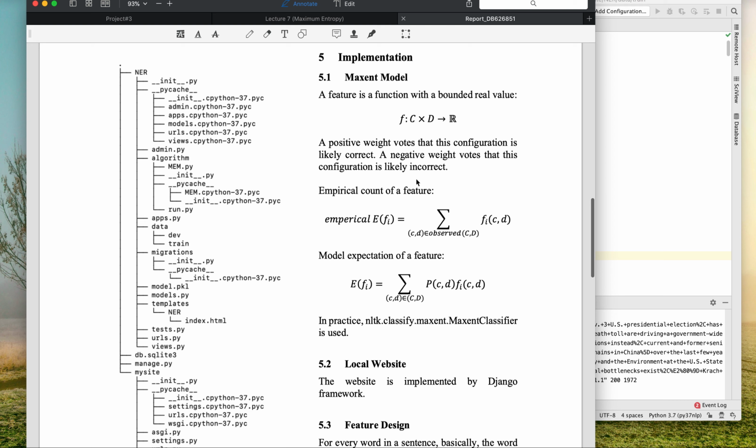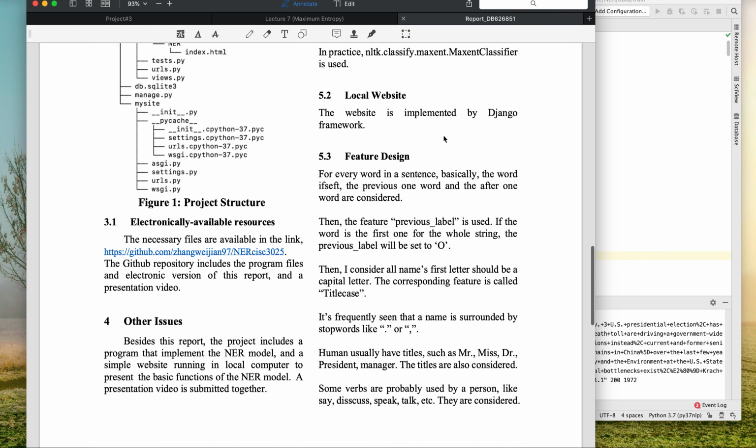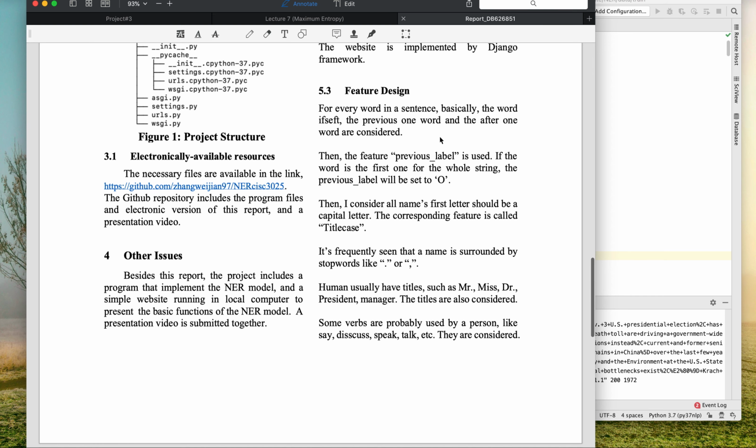Let's go into a little more detail on the project. The project uses the maximum entropy model, and this part is the same as the lecture notes, so let's skip. The website is implemented by Zhang, so let's skip that too.